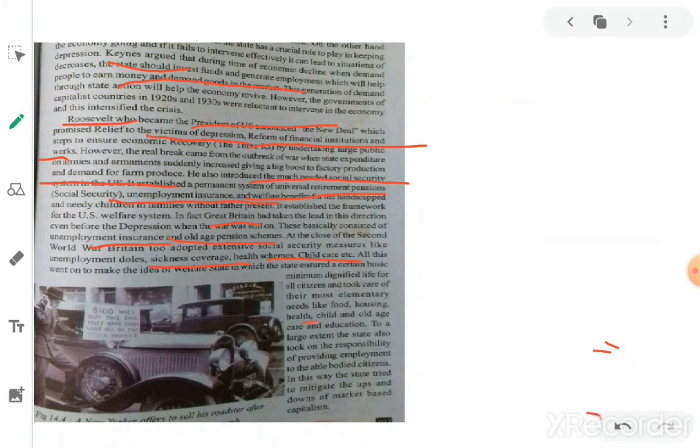So like this, he made the country a welfare state, and all the people should have minimum food, housing, and health facilities, and old age care and education were also provided. To a large extent, the state also took the responsibility of providing employment to the able-bodied citizens. So he provided employment facilities, and he brought some reforms. By this, he recovered from depression and made the country economically developed.